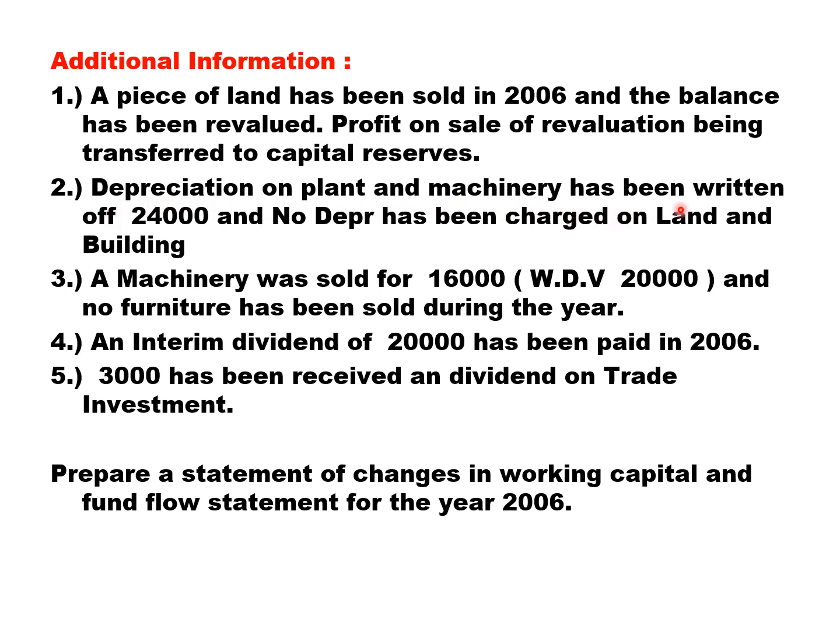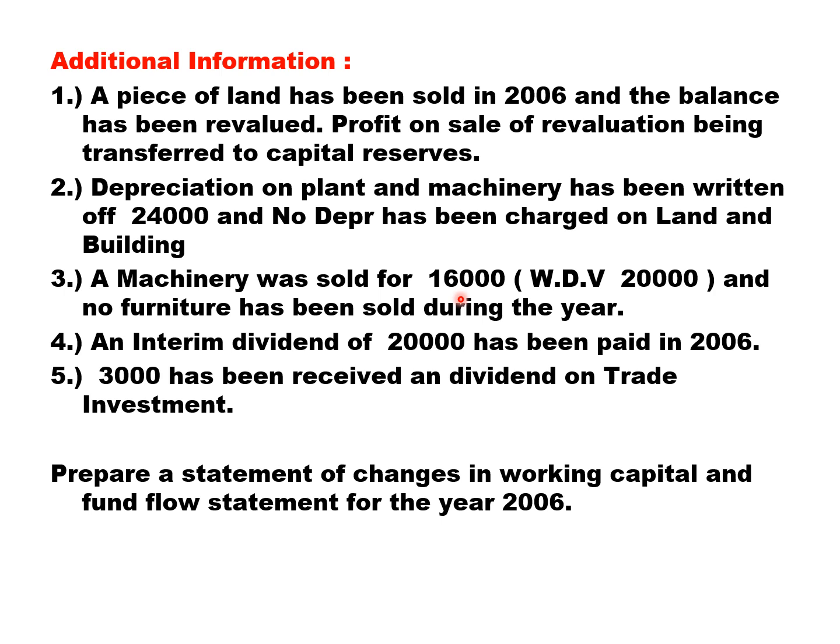Depreciation on plant and machinery has been written off, 24,000. It will come in adjusted PL account as well as in plant and machinery account, and no depreciation has been charged on land and building. Specifically, they have mentioned that there is no depreciation on land and building. A machinery was sold for 16,000, but WDV is 20,000. That means a 20,000 machine is sold for 16,000. So we get a loss of 4,000. I repeat, we get a loss of 4,000. So this loss will come in plant and machinery account as well as adjusted PL account.